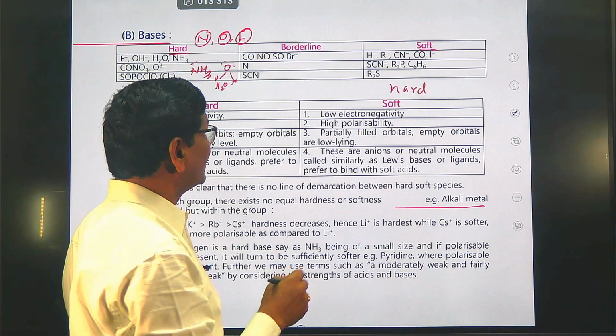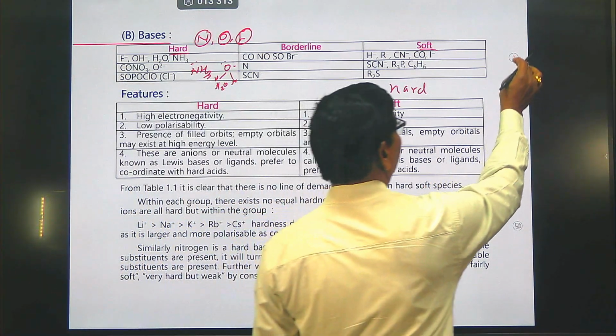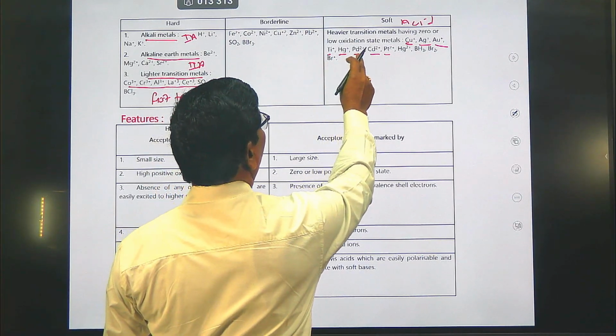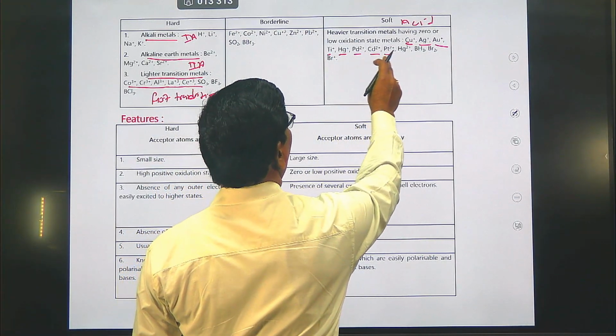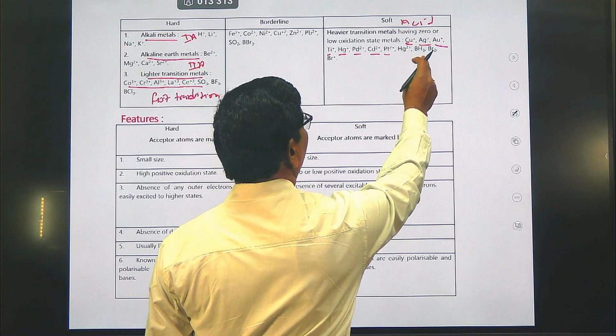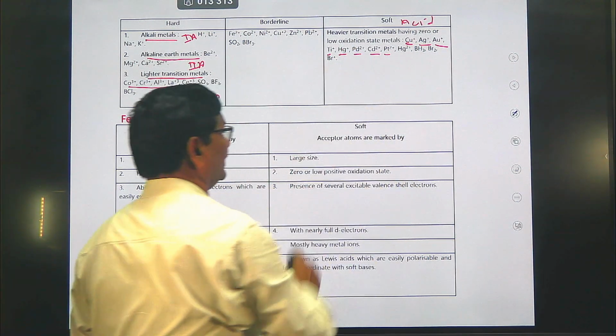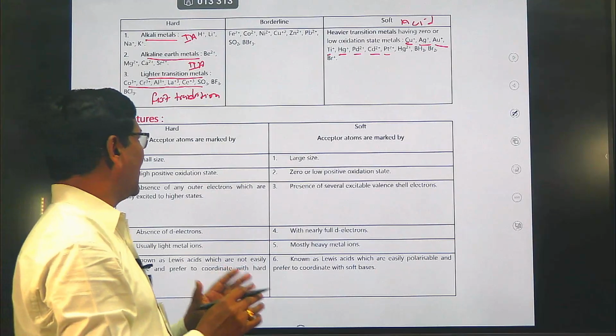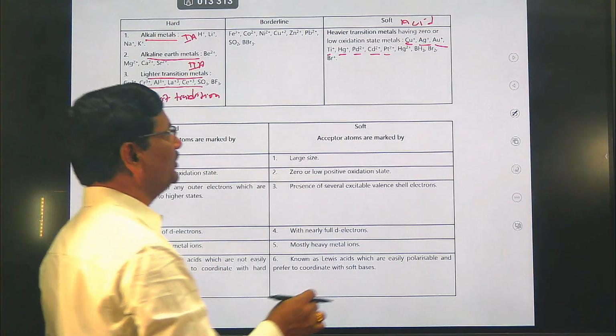These ligands combine with titanium, mercury, palladium, cadmium, platinum, Hg and BH3, Br2, and then it becomes a stable complex. The stability depends upon this.